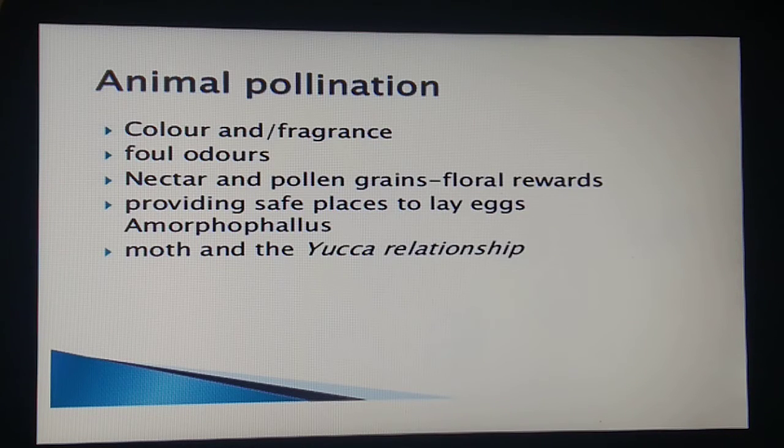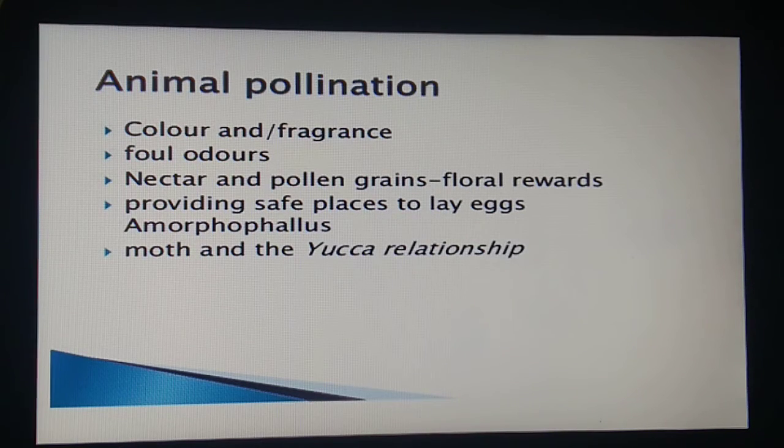Now students, the flowers pollinated by flies and beetles secrete foul odors to attract these animals, right? Now, very important, students. A flower wants to sustain animal visits. So what does it have to do? The flower has to provide rewards to the animals. That reward can be nectar or pollen grains.